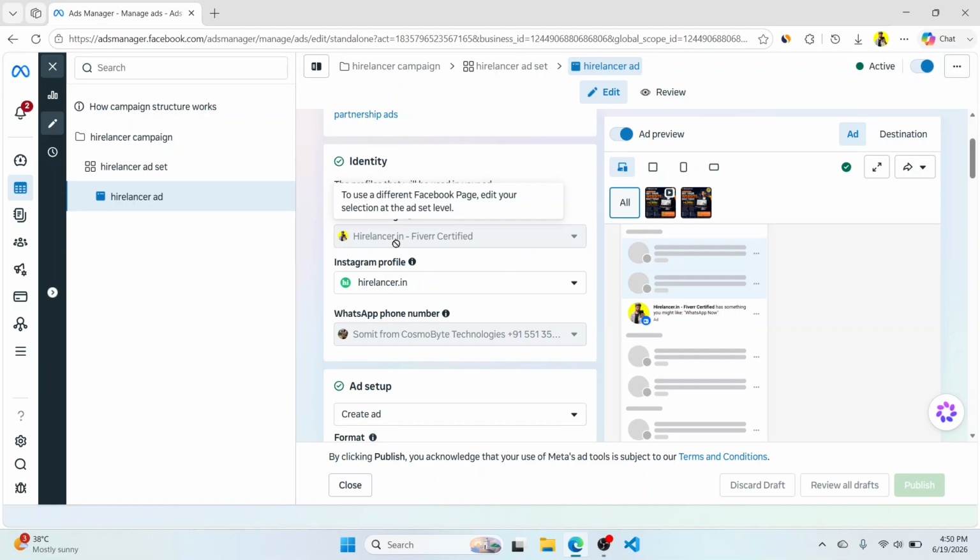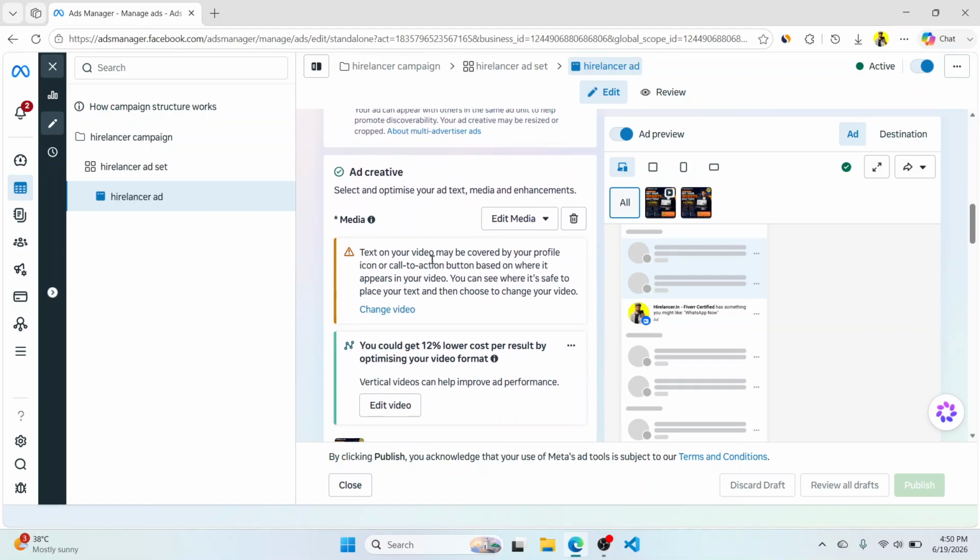We can spend up to 10,000 just to test. That 10,000 is a lot, right? So it's better to study all this about Meta before running the advertisement campaign. Okay, so that's it.